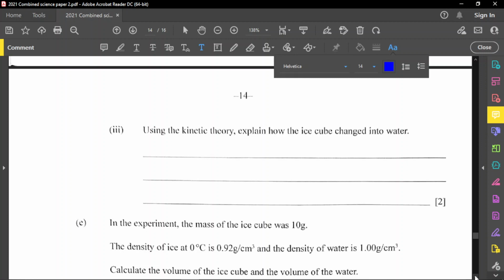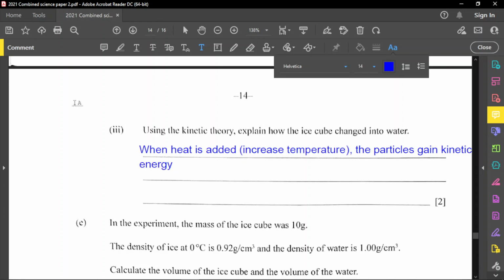Firstly, when heat is added, which means an increase in temperature, the particles gain kinetic energy and move faster.